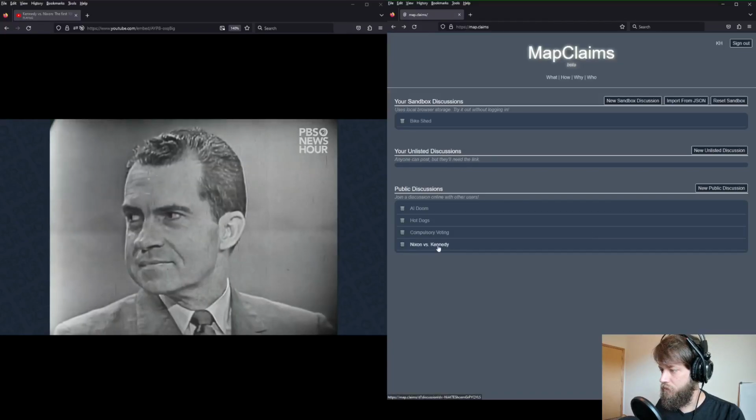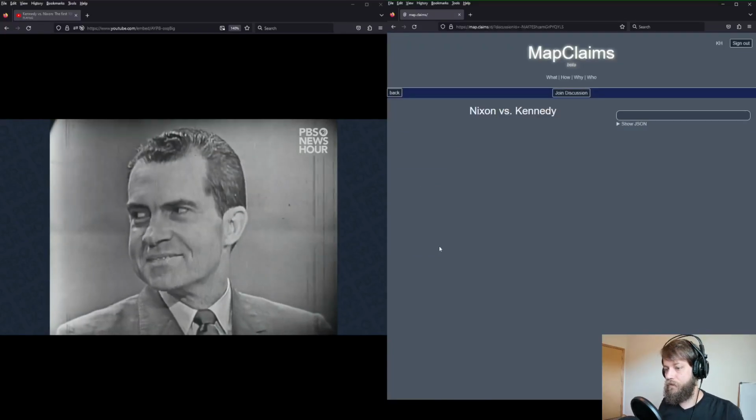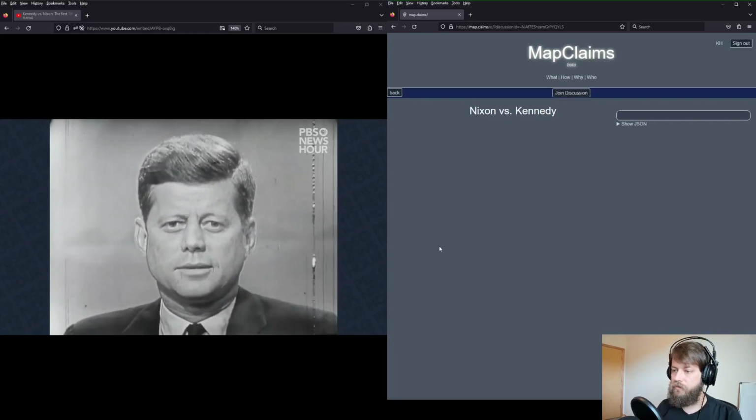the Republican candidate, Vice President Richard M. Nixon, and the Democratic candidate, Senator John F. Kennedy.